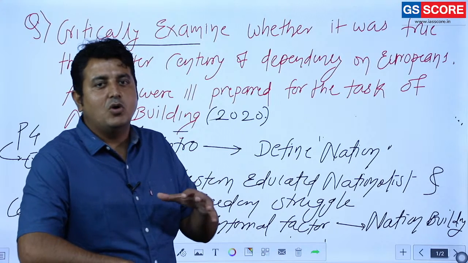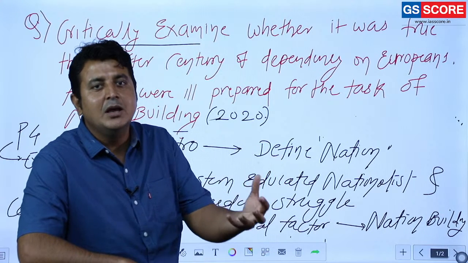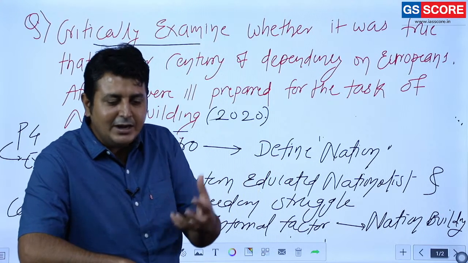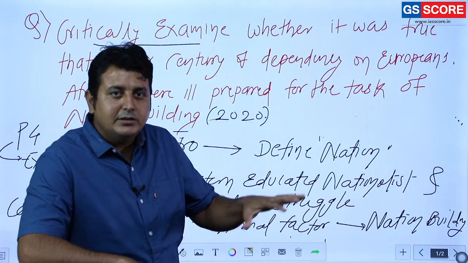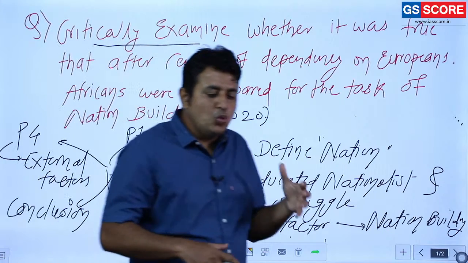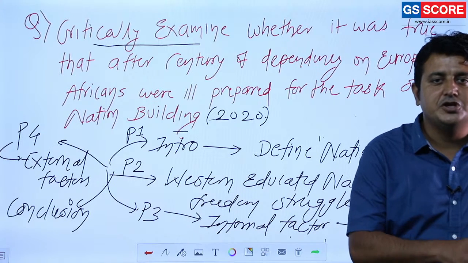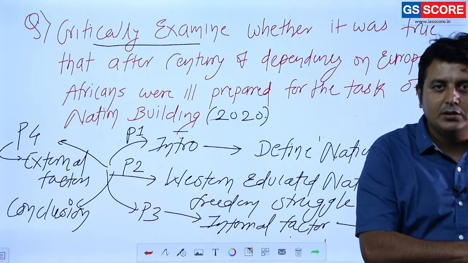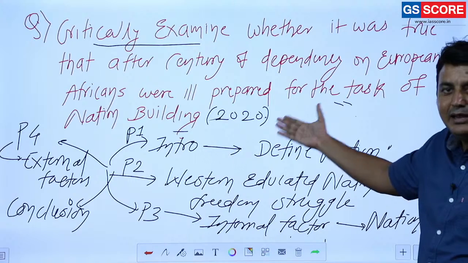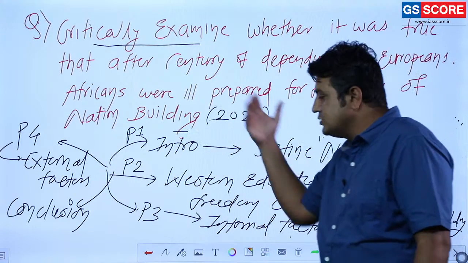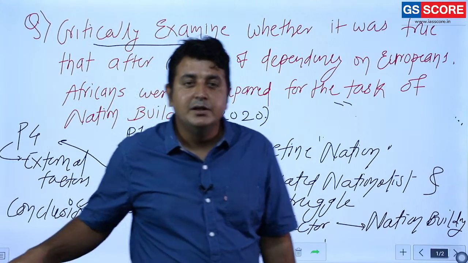Their freedom fighters or the Western educated nationalists through the national movement tried to introduce this idea of nation state, but this idea was having limitations, and then you are going to mention the many internal problems that made the process of nation building weak, and then you are going to end with this: that's why Africans were ill prepared for the task of nation building. Simple. Yes everyone, is that clear?